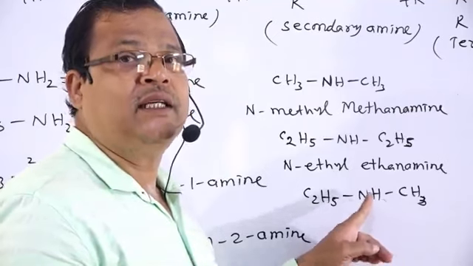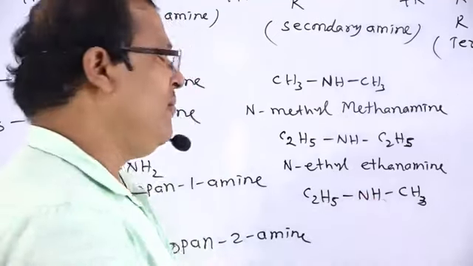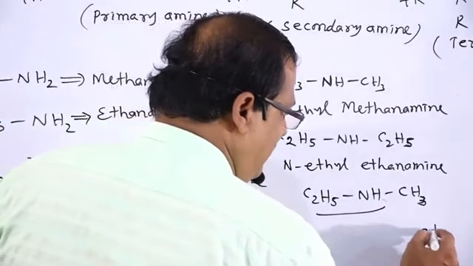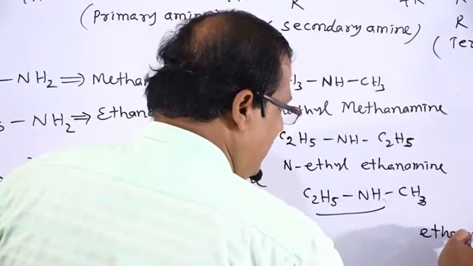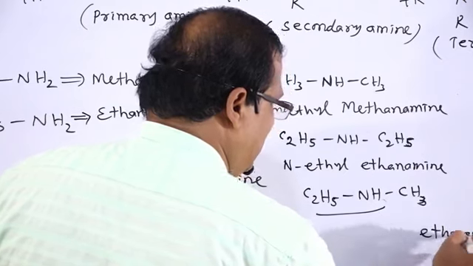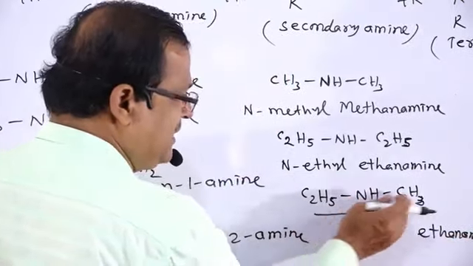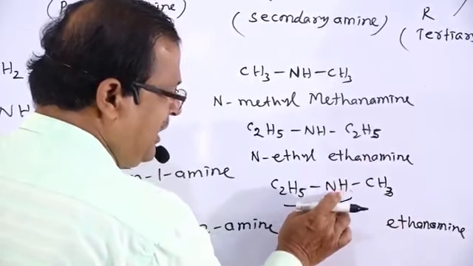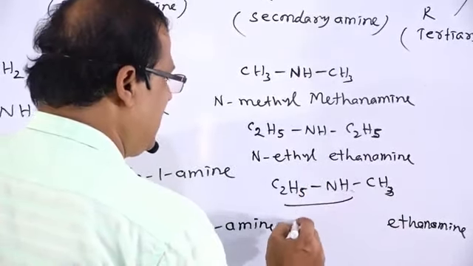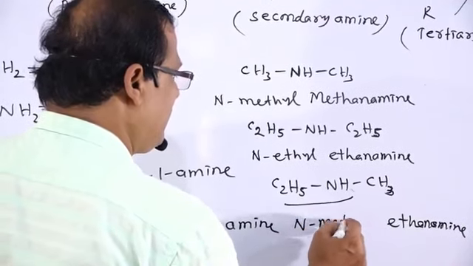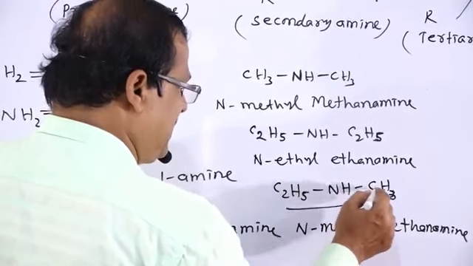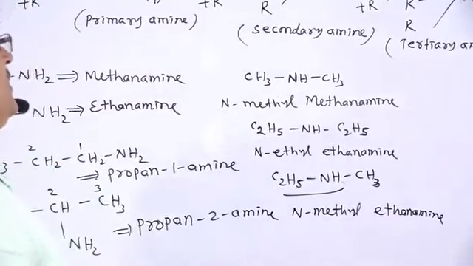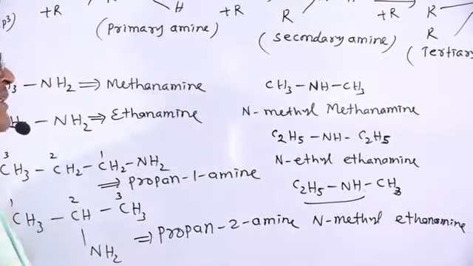Therefore, that is named as N-methyl. This is named as ethanamine, and from this nitrogen atom, the hydrogen atom is replaced by methyl: N-methyl ethanamine. So this is the naming of secondary amines.